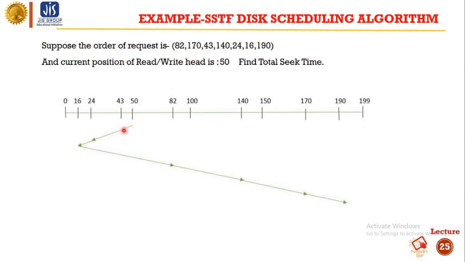From 43 we visit its nearest, that is 24. From 24 we visit its nearest one, that is 16, and from 16 its unvisited nearest, that is 82. From 82 we visit 140, from 140 we visit 170, and from 170 we visit 190.